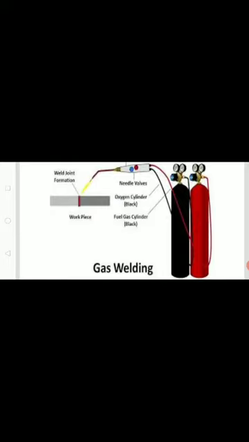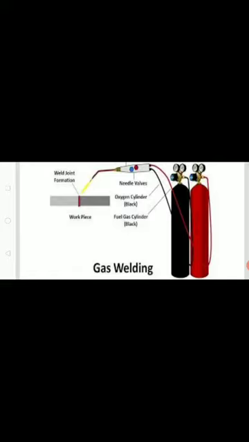Then coming to the oxygen and acetylene pressure regulators provided on the cylinders, there are two gauges provided in the regulators. One is used to indicate the pressure of the gas stored in the cylinder. The other is used to indicate the pressure of the gas flowing into the torch.